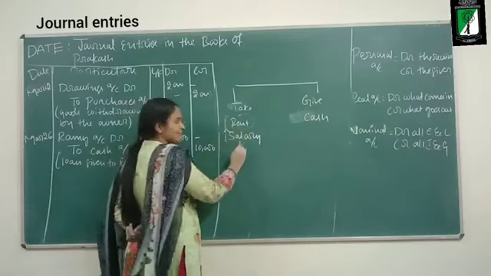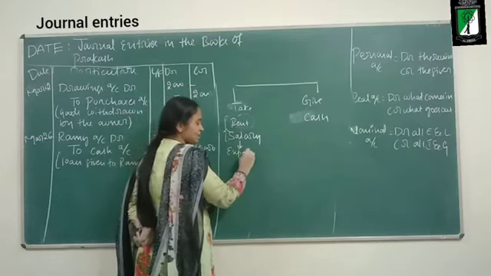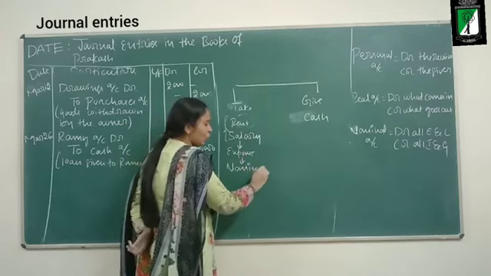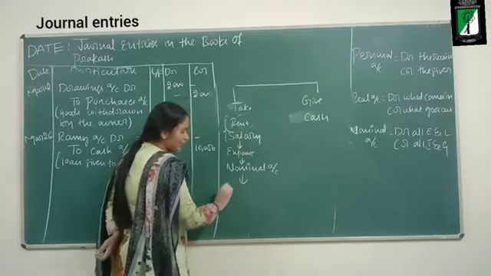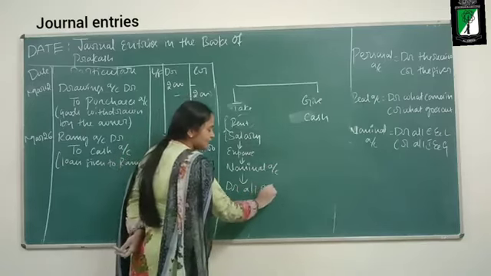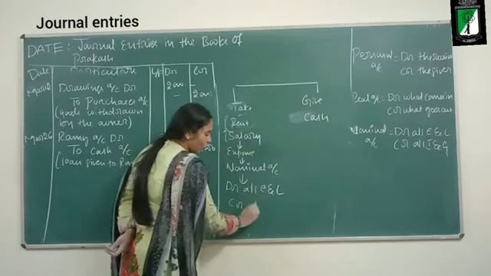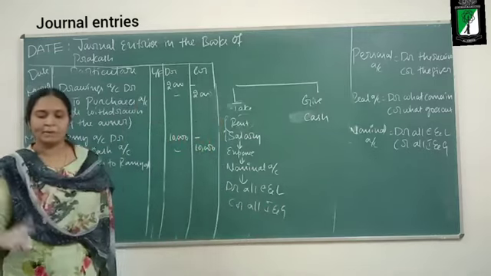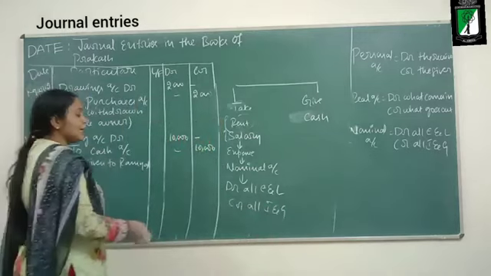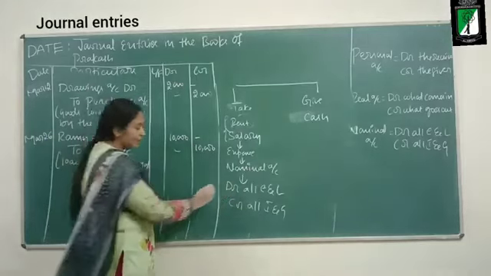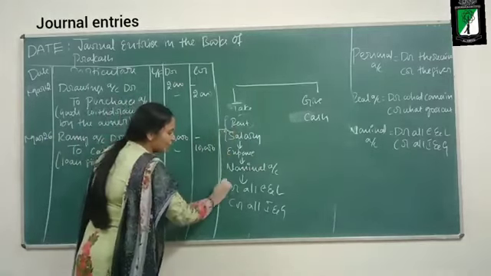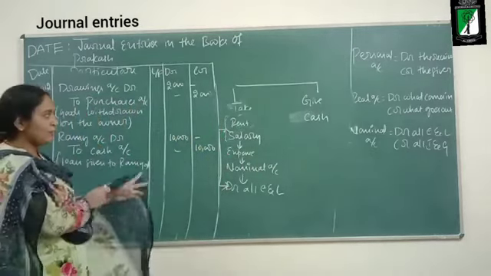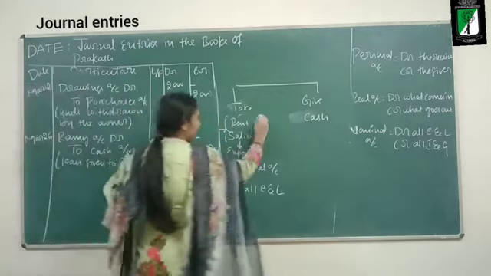Rent and salary are expenses to the business. If it is an expense, which account rule do you follow? Nominal account rule. What does the nominal account rule tell? Debit all expenses and losses, credit all incomes and gains. Business is paying rent and salary. Is it an expense or a gain? It is an expense. So I will debit both rent and salary.